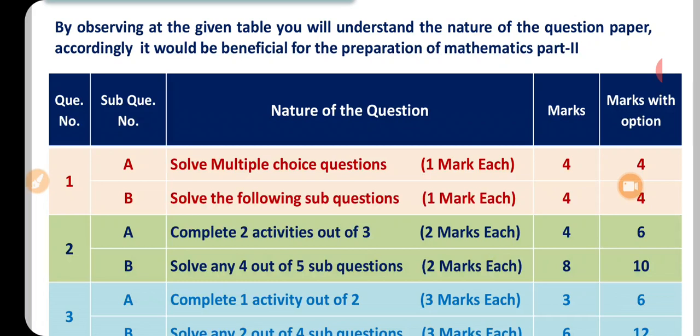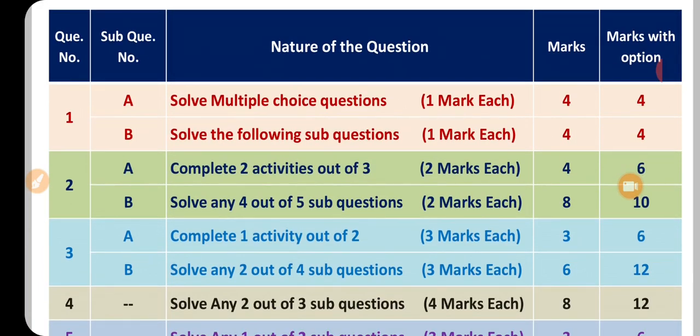Question number 2A, you have to do two activities out of 3, 2 marks each. So for 4 marks it will be there. Question number 2B, you have to attempt 4 questions out of 5. So 2 marks each, totally 8 marks. Question number 3A, one activity you have to attempt out of 2, 3 marks each. So 3 marks you will be getting if you attempt properly. Question number 3B, solve any 2 out of 4 sub questions, 3 marks each. That will be 6, means 50% option is here.